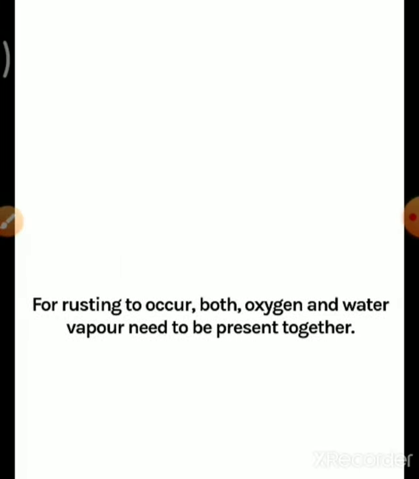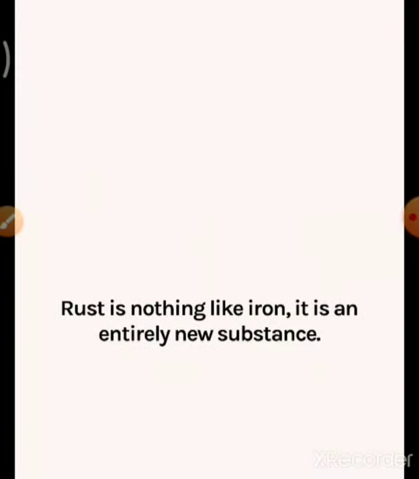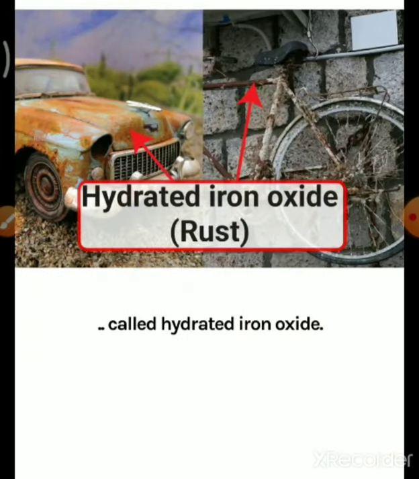For rusting to occur, both oxygen and water vapor need to be present together. Remember, both oxygen and water are very important for rusting. Rust is nothing like iron; it is an entirely new substance. So the substance before rusting and after rusting is totally different. So what is rust? That rust is hydrated iron oxide.